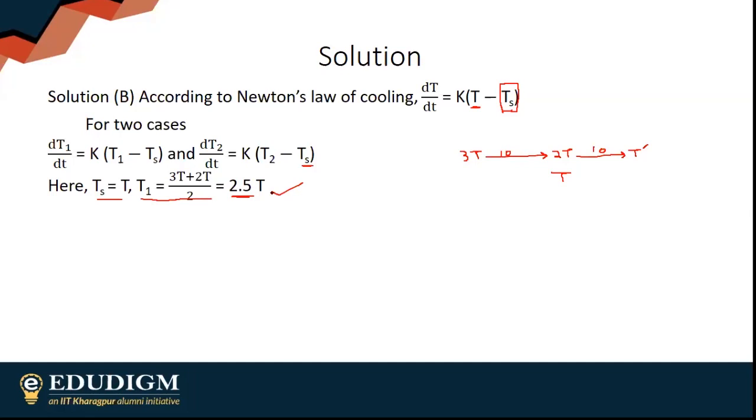Yes, sir, you can use that too, but I don't want to introduce unnecessary log. There is also T2 minus Ts is equal to T1 minus Ts times e to the power minus Kt. That also exists, you can use it. But I didn't want to unnecessarily introduce all that log and all that.